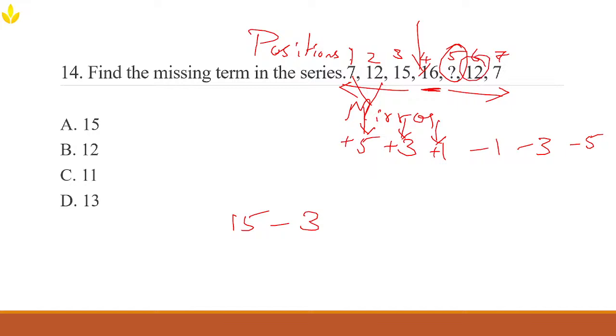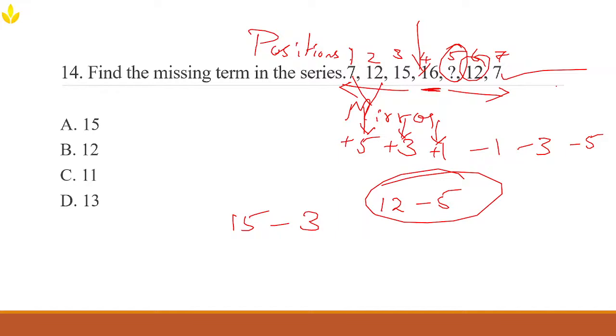Didn't I tell you, whenever there is a missing term in the series and there is an even break, try to see once with the mirror logic. Definitely that is going to work. And now the 12. If you go ahead, what number do you have to subtract? 12 minus 5, we are getting 7.